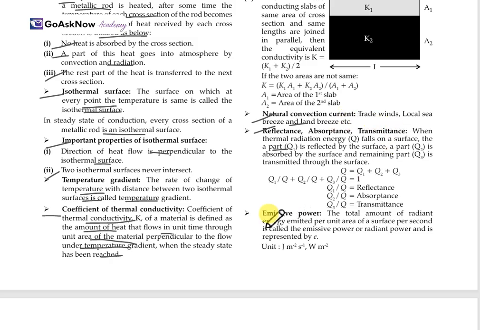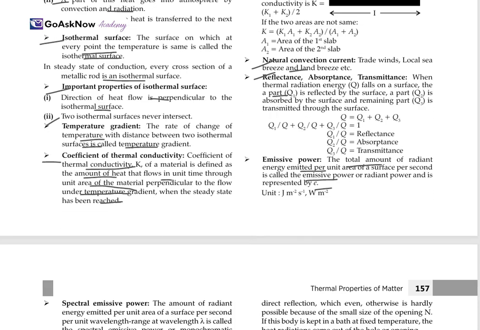Now, emissive power. The total amount of radiant energy emitted per unit area of a surface per second is called emissive power. It is emitted per unit area of the surface per second. It is called the emissive power of radiant and is represented by E, and the unit has been given to us.